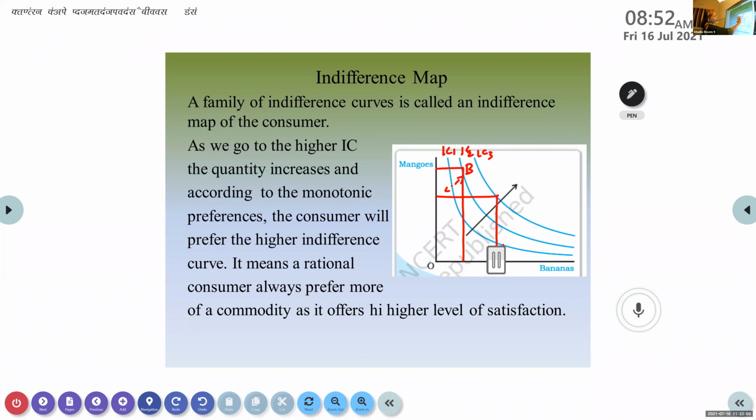Once more, just listen here. What do you mean by indifference map? What is an indifference map? Alan, can you tell? What is an indifference map? Yes.